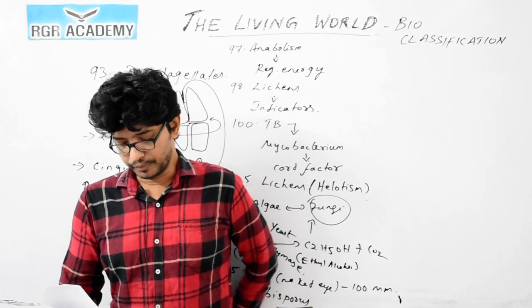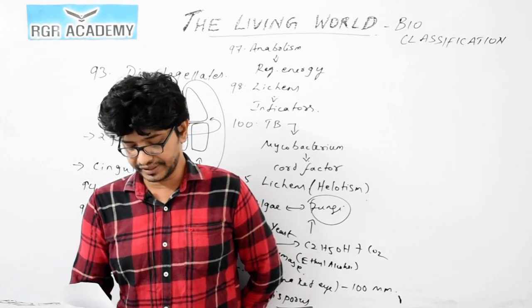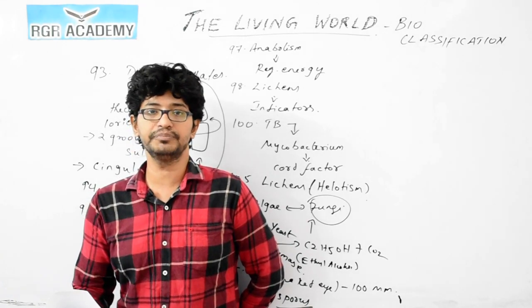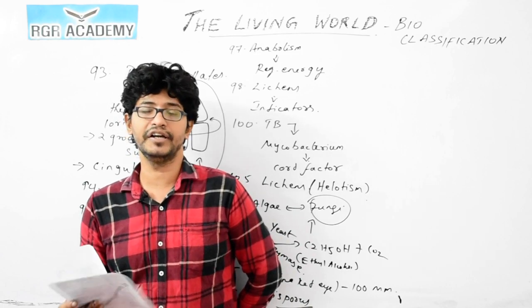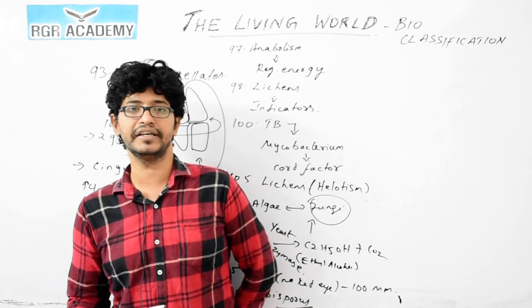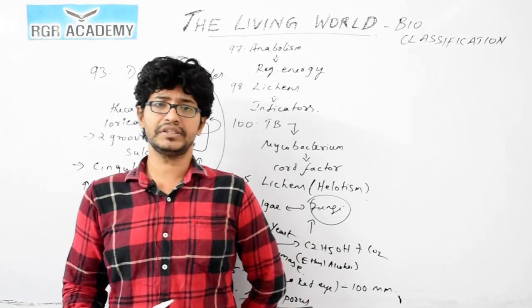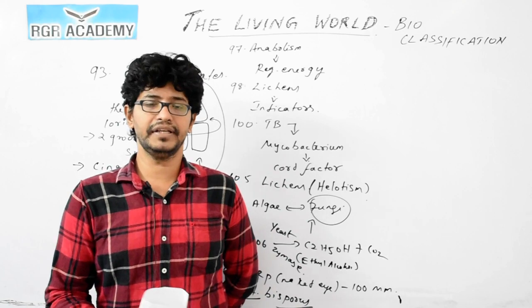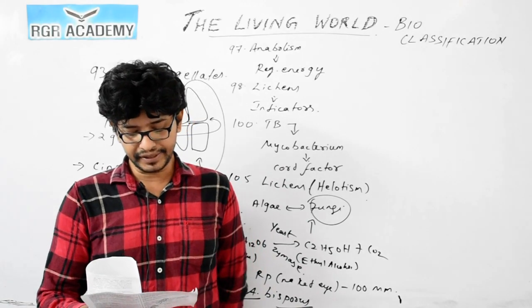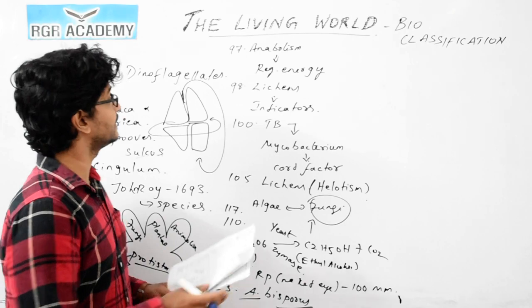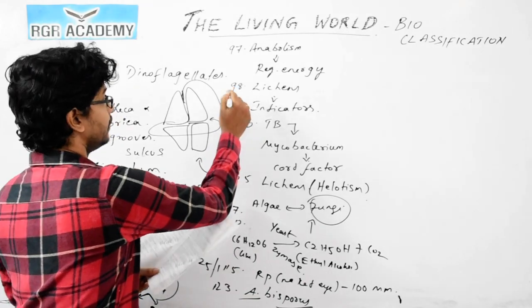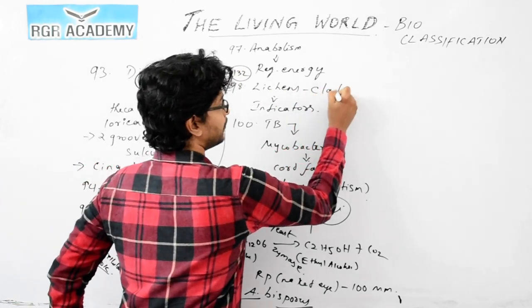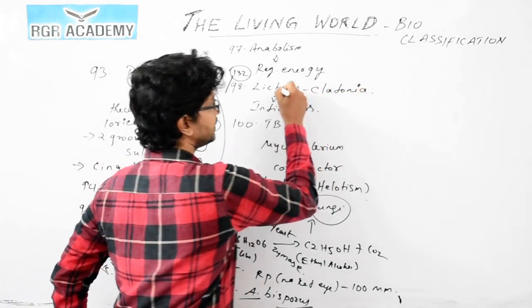Question number 132. Cladonia rangiferina is an example of what? It's not an algae, it's not a fungus, it's not an angiosperm either. So what is Cladonia? Cladonia is a lichen. We have different types of lichens. What is a lichen? A lichen is a symbiotic relationship between an alga and a fungus. So Cladonia rangiferina is a type of lichen, which we discuss here in this part. So for 132, lichens, you could see an example, Cladonia. If the word Cladonia comes, it is related to lichens.